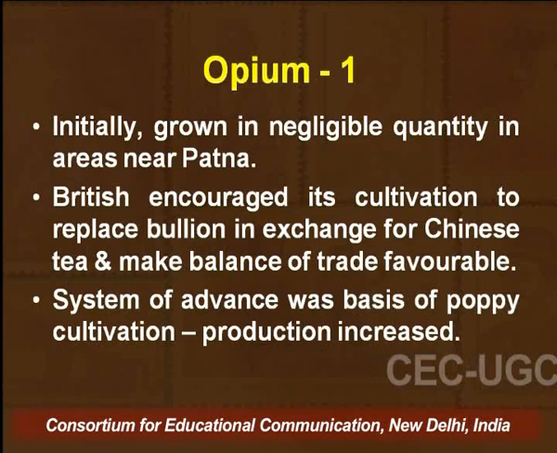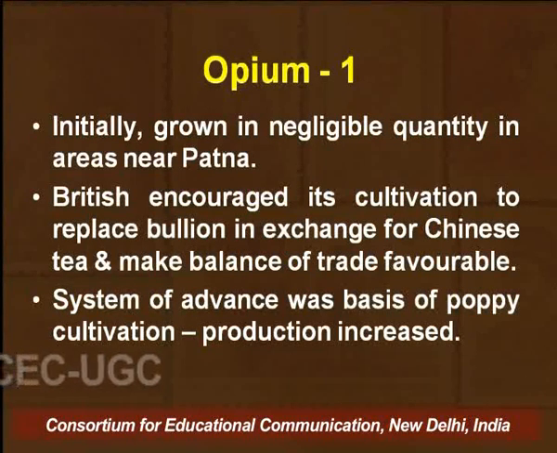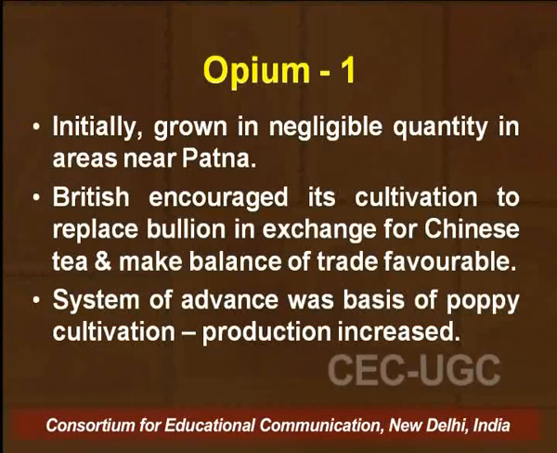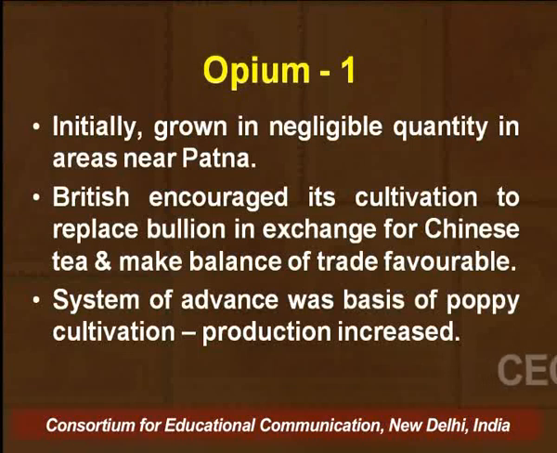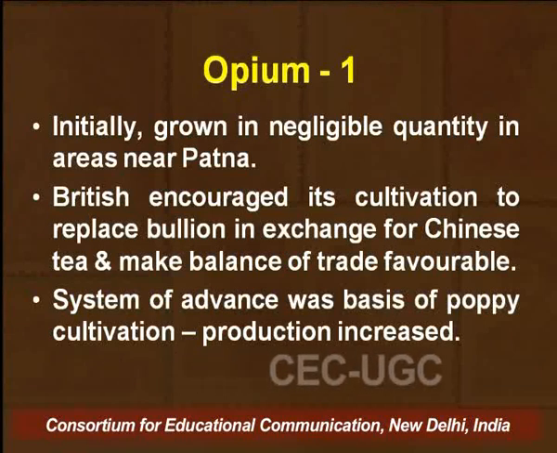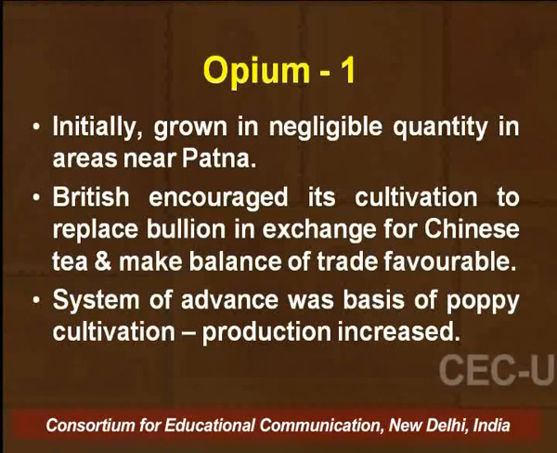We also find that apart from that, opium was an important crop which was grown in negligible quantity near Patna, and Britain encouraged its cultivation so that the bullion which was paid to the Chinese, so that Chinese tea could be sent to Britain, and the balance of trade could become favorable for Britain. The system of advance was the basis of poppy cultivation, and the production also increased.